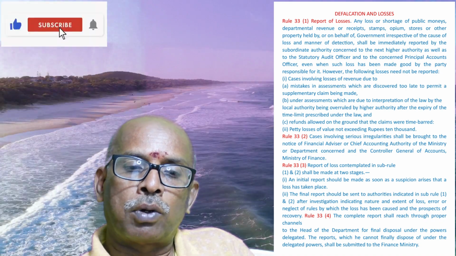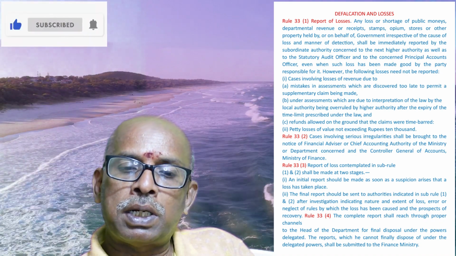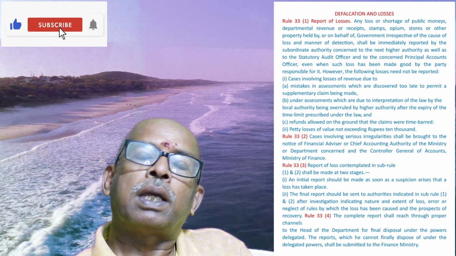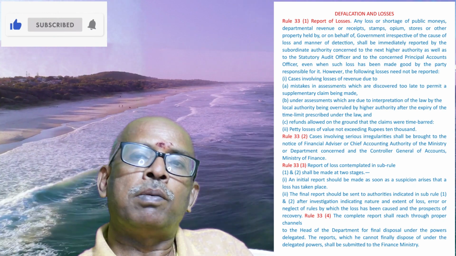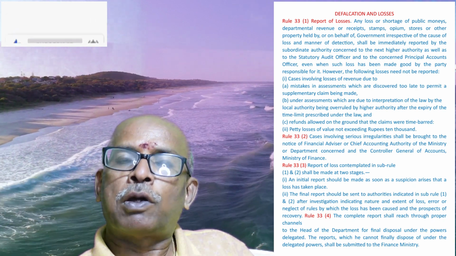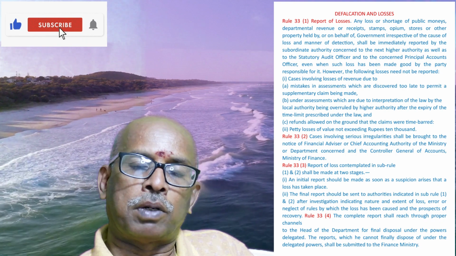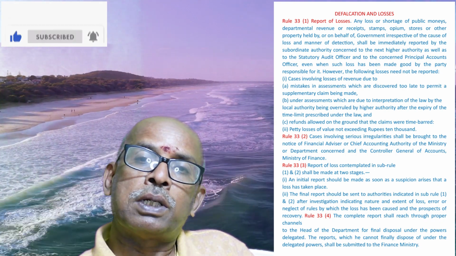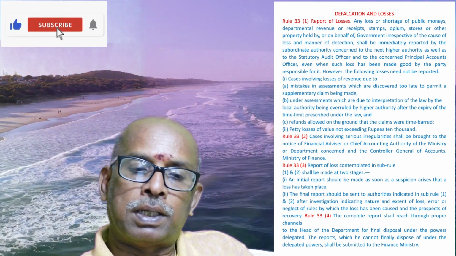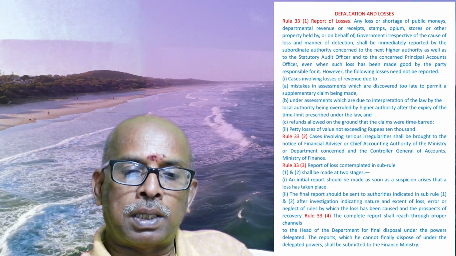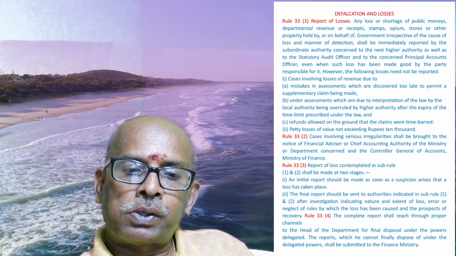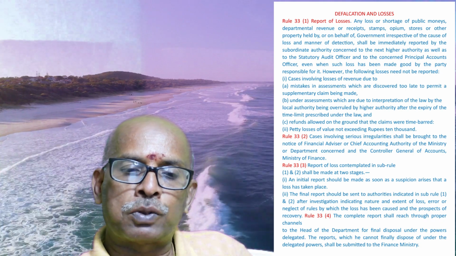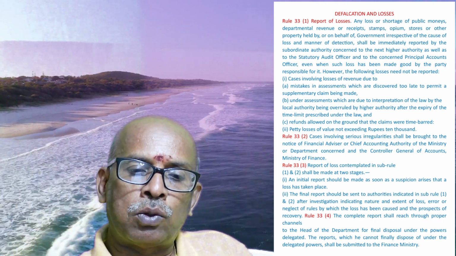Rule number 33.4. The complete report shall reach through proper channels, in the sense you submit to the higher authorities, the higher authorities submit to the head of department, the head of department submits to the chief accounting officer, who is the secretary of the department, and the financial advisor, and also the Controller of Accounts, Ministry of Finance. It has to be forwarded through proper channel, so that the head of department and others can take final disposal under the powers delegated to them.